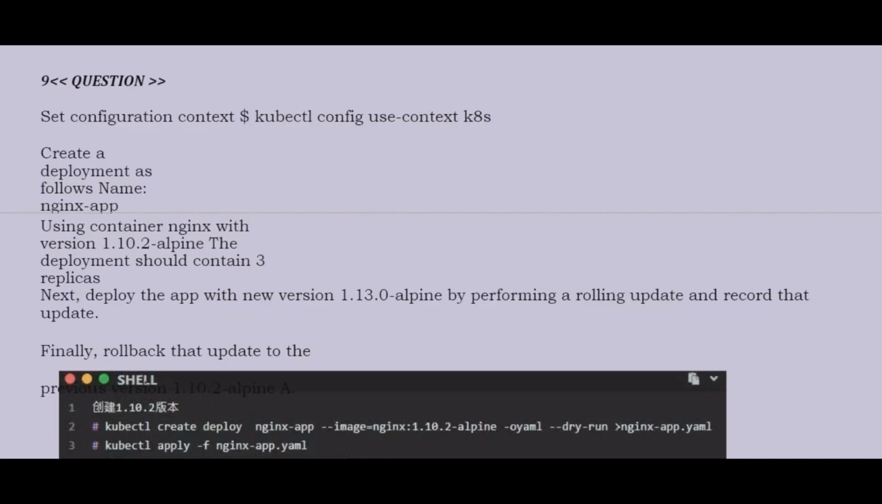Question is set configuration context kubectl config use-context k8s. Create a deployment as follows. Name nginx-app using container nginx with version 1.10.2-alpine. The deployment should contain 3 replicas. Next, deploy the app with new version 1.13.0-alpine by performing a rolling update and record that update. Finally, roll back that update. Now see the answer.